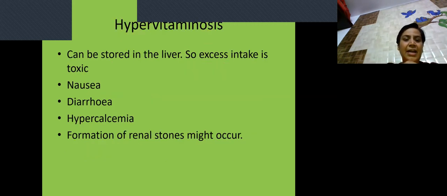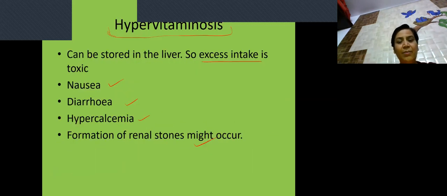Then again, I told you one thing, vitamins A and D, since they are fat soluble, are stored in the liver. So there has to be a proper RDA for that. If the intake is exceeded, it leads to hypervitaminosis. And hypervitaminosis can lead to nausea and diarrhea. There is an increase in the concentration of calcium, and because of this, there are chances of formation of renal stones also. So this is hypervitaminosis of vitamin D.